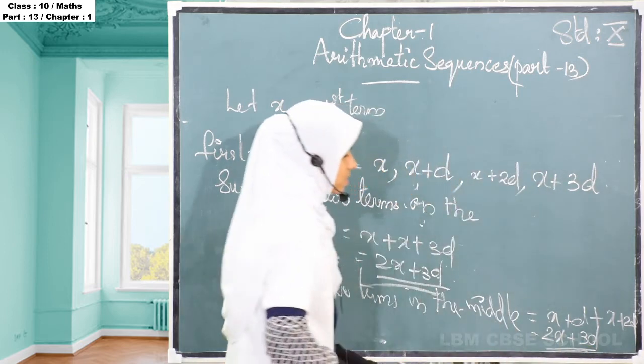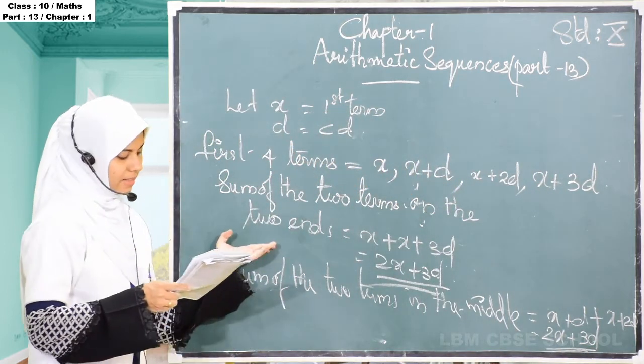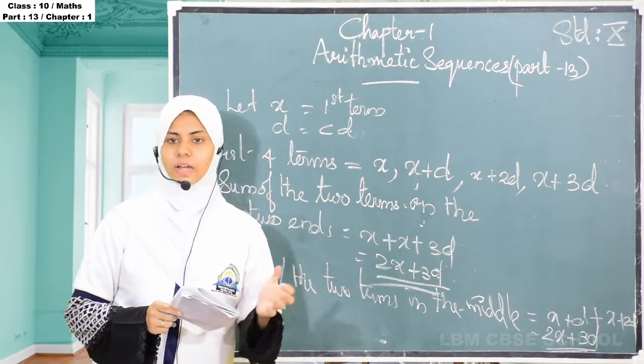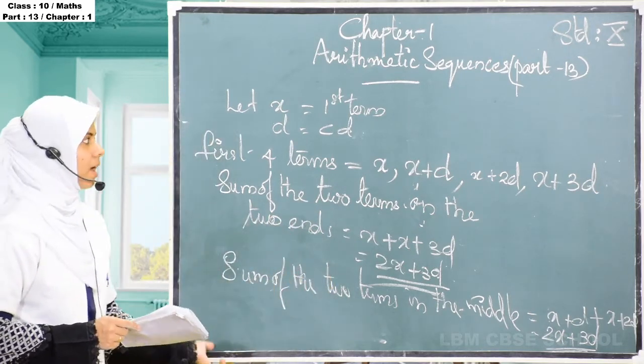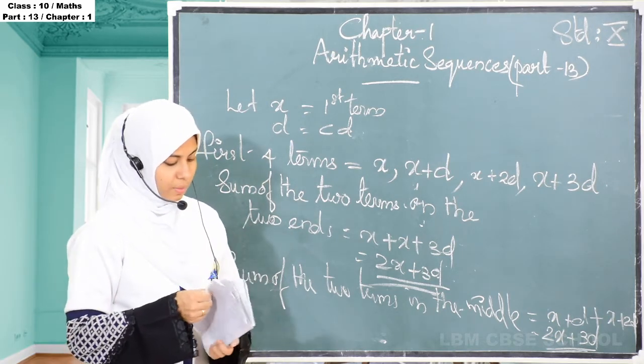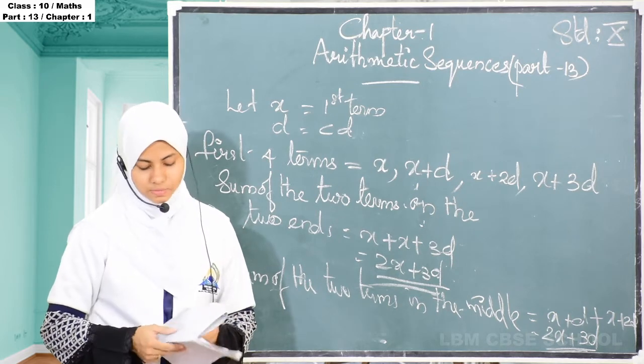So that is also 2x plus 3d. Then we can say that the sum of the 2 terms on the ends and the sum of the 2 terms in the middle are equal. Okay. Then we are moving to the next section, that is sums.